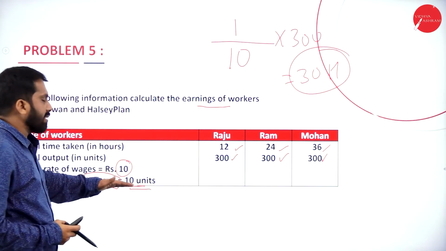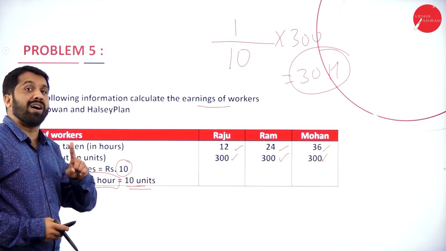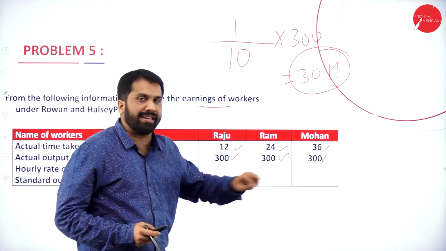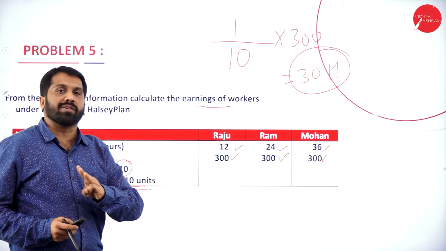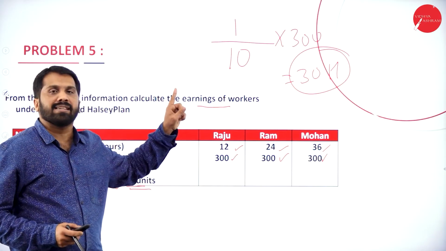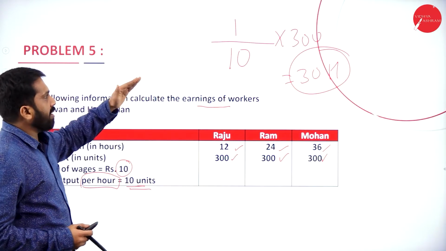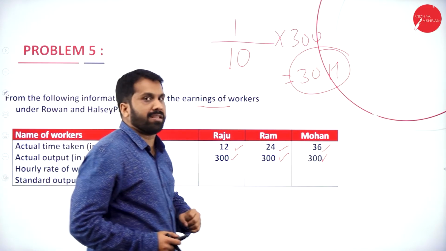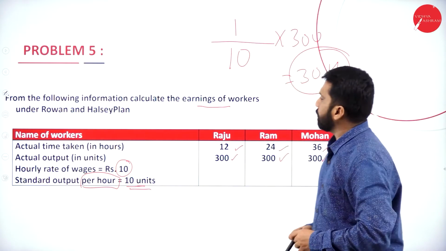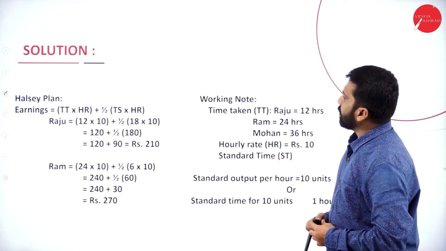What is the base here? 10 units per 1 hour. 1 hour divided by 10. For everybody, it is 300. No need to calculate thrice. Only once if you calculate, that is sufficient. Now, 1 divided by 10 multiplied with 300 will be your answer. Hope you understood.